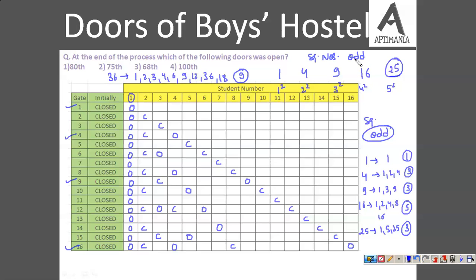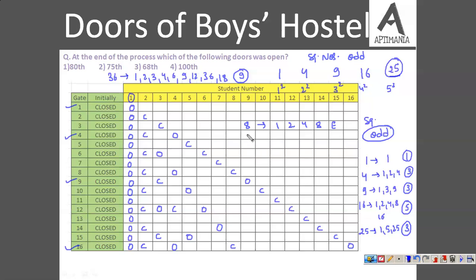Apart from square numbers, you can check for any number, they won't have an odd number of factors. They definitely will have an even number. For example, I am taking one number randomly. Let us check for 8. The factors of 8 are 1, 2, 4 and 8. So basically we have an even number of factors. Let us check for some prime number.